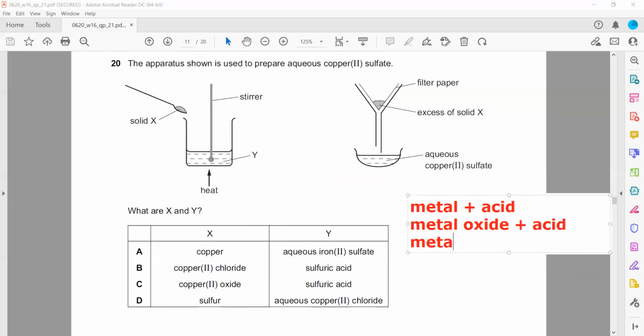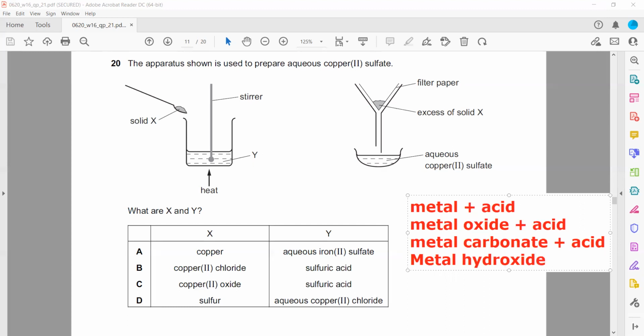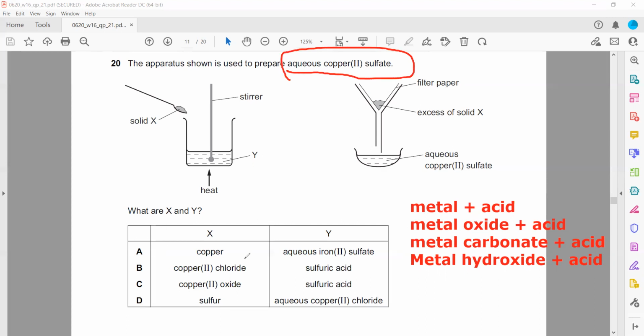All these reactions can be used to prepare a soluble salt, because aqueous copper sulfate means a soluble salt. That's why option A will not work, option B does not work, option D does not work, only option C, because it is metal oxide plus acid. So whenever you want to prepare a soluble salt, it will always be a metal oxide mixed with acid.